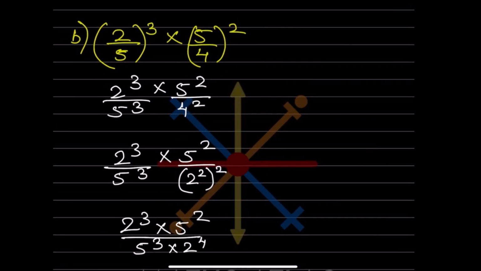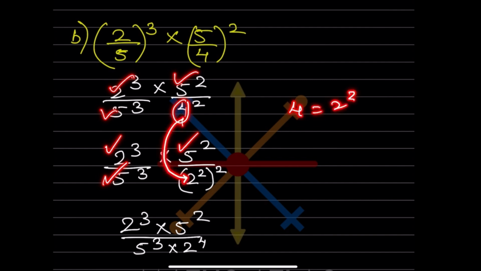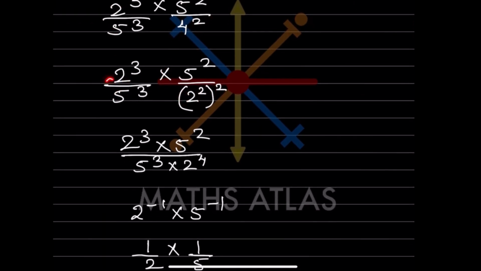Now here we can directly do here 2 raised to 3 and 5 raised to 3. Again here we can do 5 raised to 2 and 4 raised to 2. So what we can do, one thing over here, we can see here 2 and 5, but here is 4. So let us keep this first as it is. For this 4, we can write here 4 is equal to 2 raised to 2. So for this one, this is 2 raised to 2 and this is the exponent. So now this will keep as it is first. So now this is 2 raised to 2 times 2, means 2 raised to 4, because (a^m)^n is a raised to mn. So this will be 2 raised to 4.